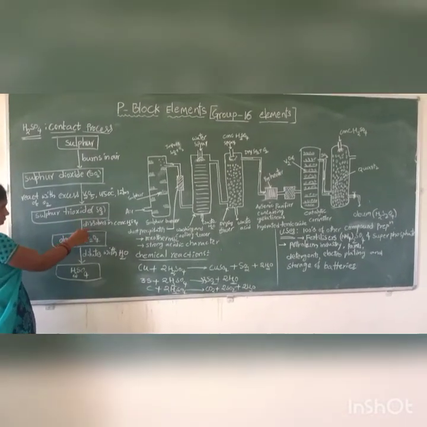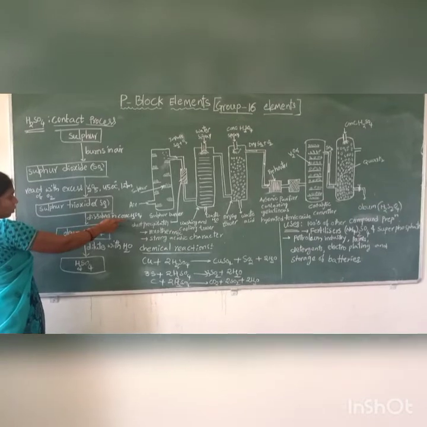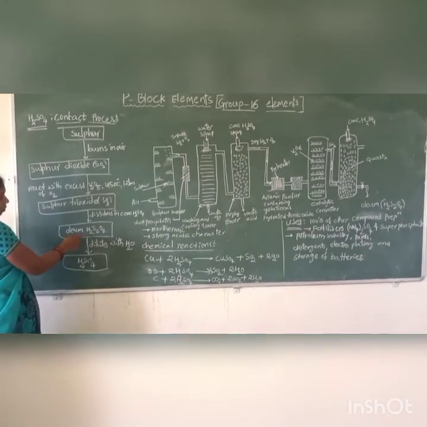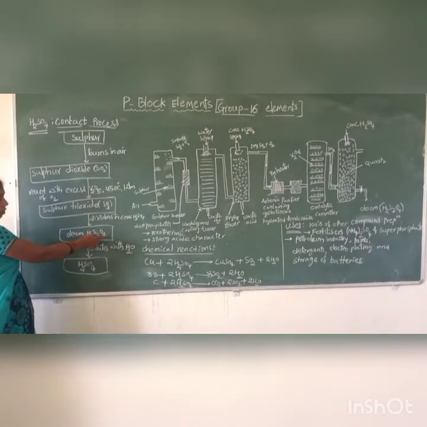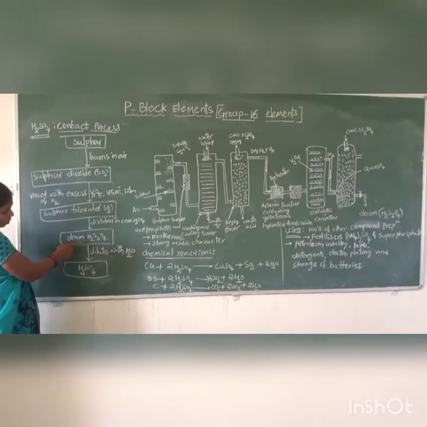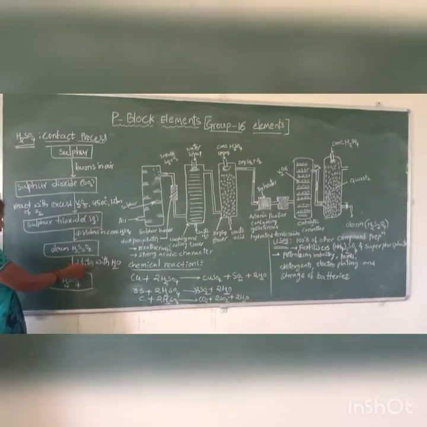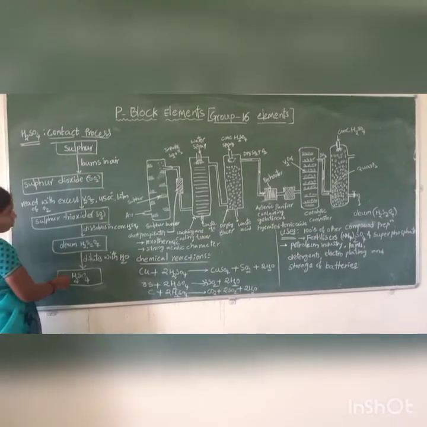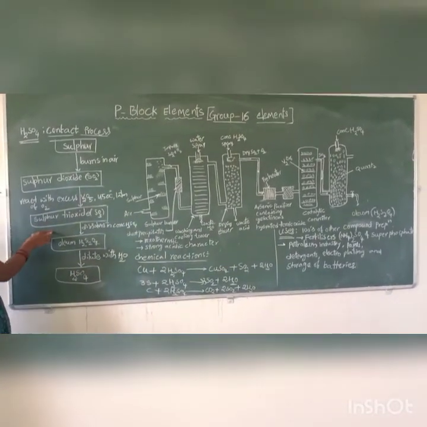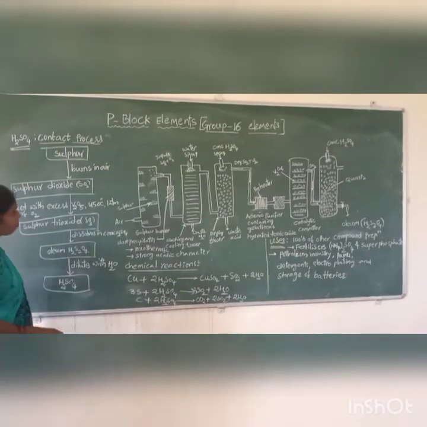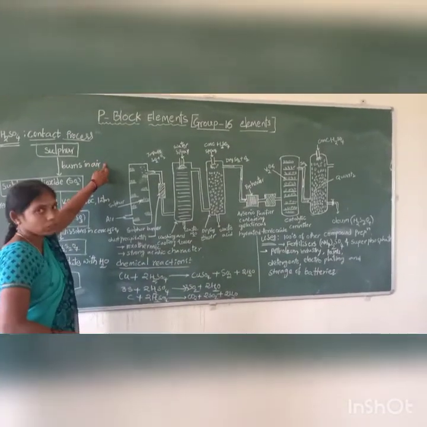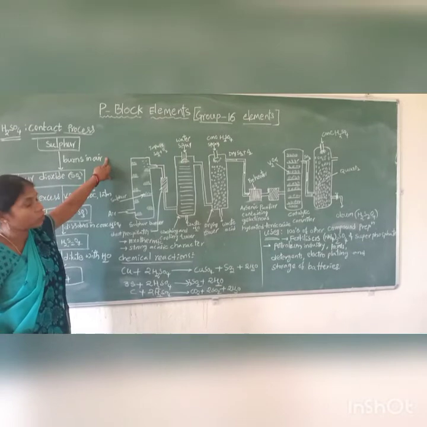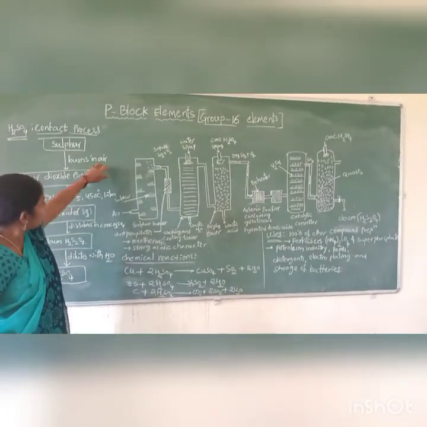SO3 dissolves in concentrated sulfuric acid to form oleum, H2S2O7. This is diluted with water to form sulfuric acid. This is the flow chart of the contact process, the schematic representation of the preparation of sulfuric acid.